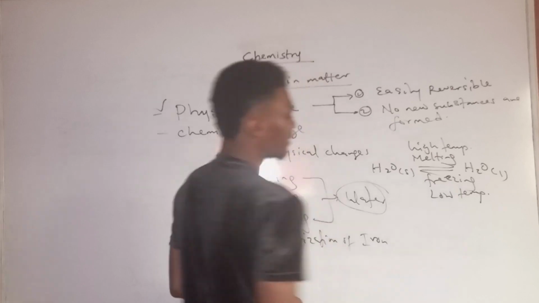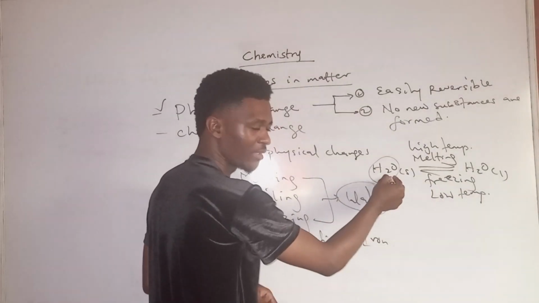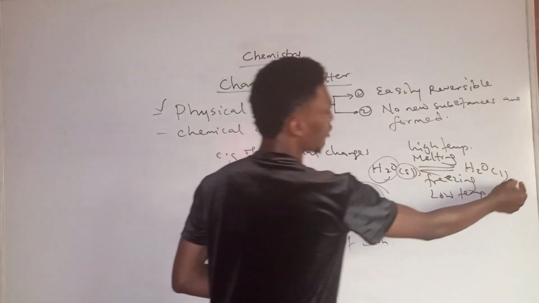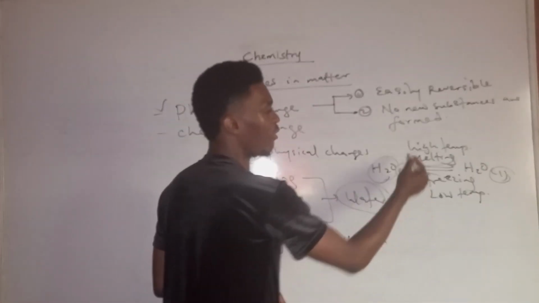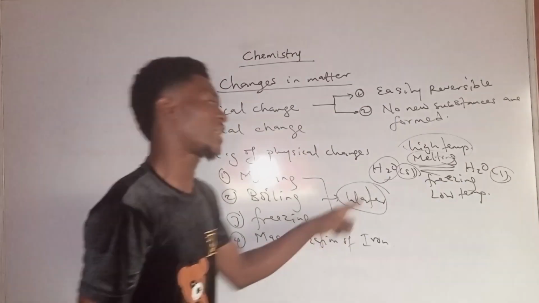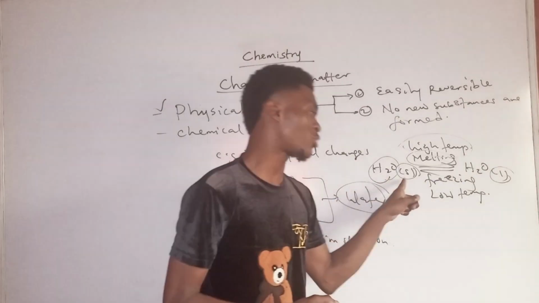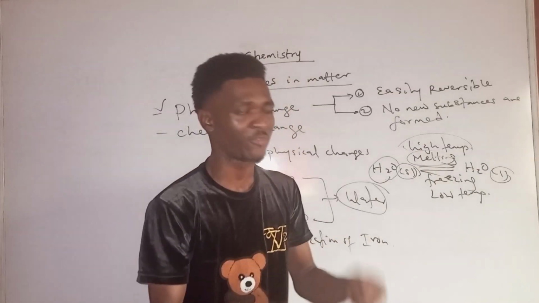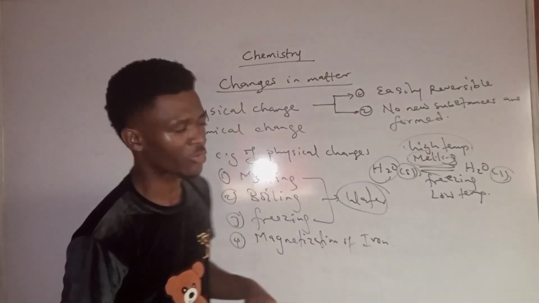So what does that mean? It means we are still dealing with the same substance, being water. But water being converted from solid to liquid by melting is by the application of what? Of high temperature. And note that you can get back the solid, which is the ice. If you want to get back the solid, what do you do to this liquid form of water? You simply return it to the refrigerator, and then it freezes, and it returns to solid.